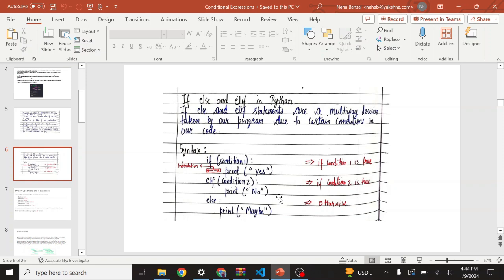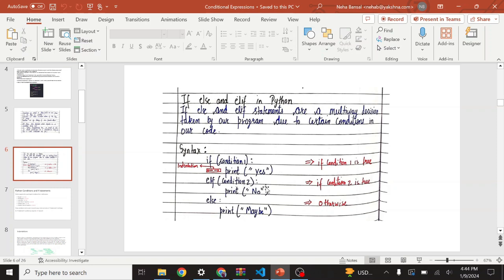You have to note one thing: during the whole program, only one command will be run. If condition 1 is true, it will print yes and will not run any other command; else it will check the second condition. If that is true, it will stop at that moment only.